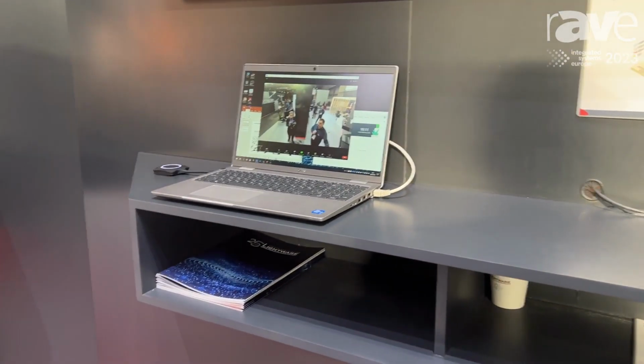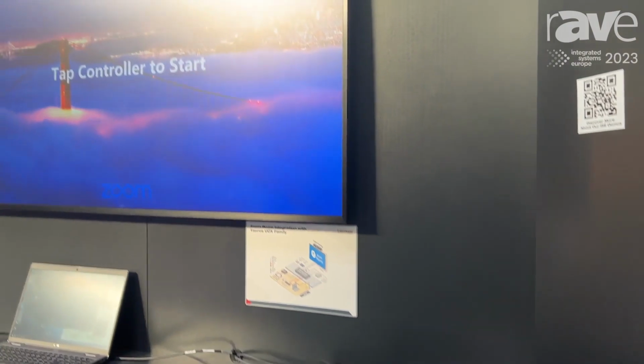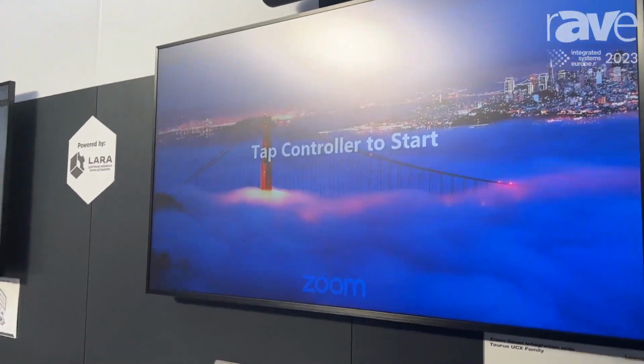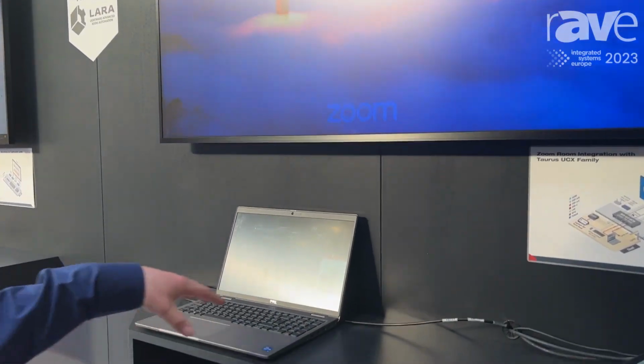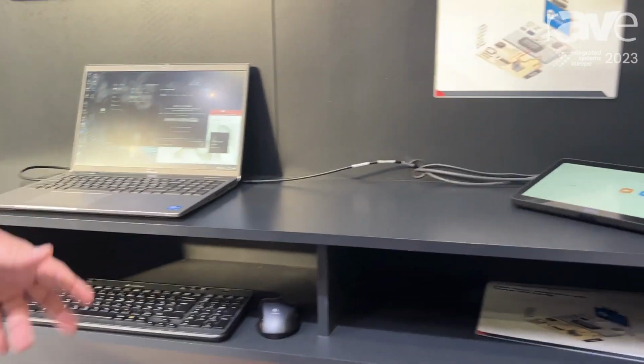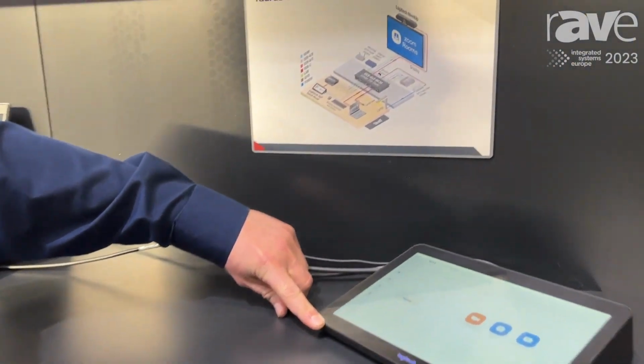The next demo station is very similar to the Cisco system, but now this is with Zoom rooms. In here we can share the content and select from multiple sources like USB-C, laptop far, laptop near and the room PC over the touch interface, over the Logitech Tap.